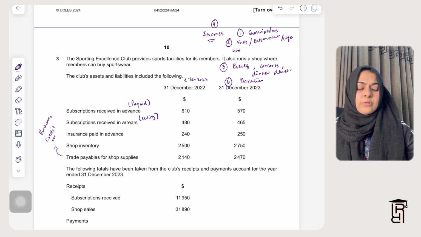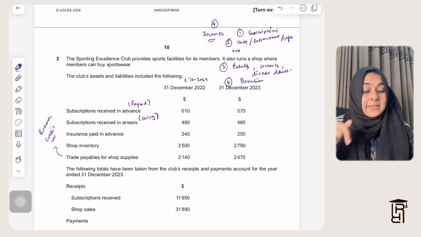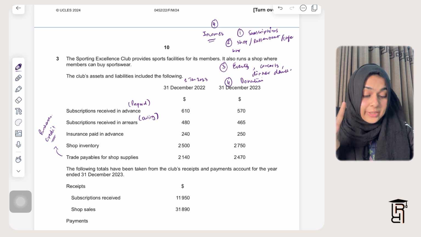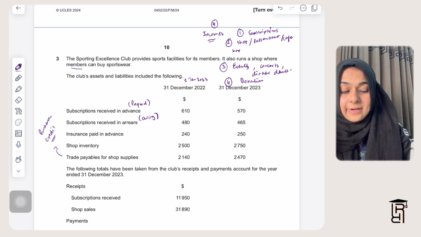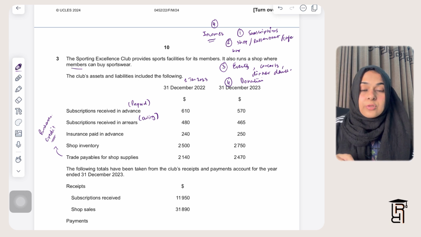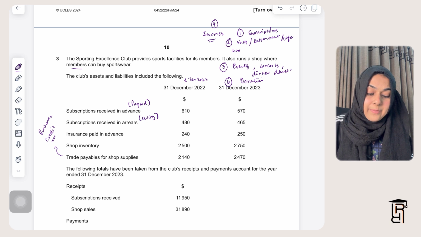We don't see donation very often in the questions, but right here I can see there are 2 incomes. One is subscriptions, and the other is the shop that we are operating inside the club, where we are selling sportswear. That is where we are also earning money in this club.